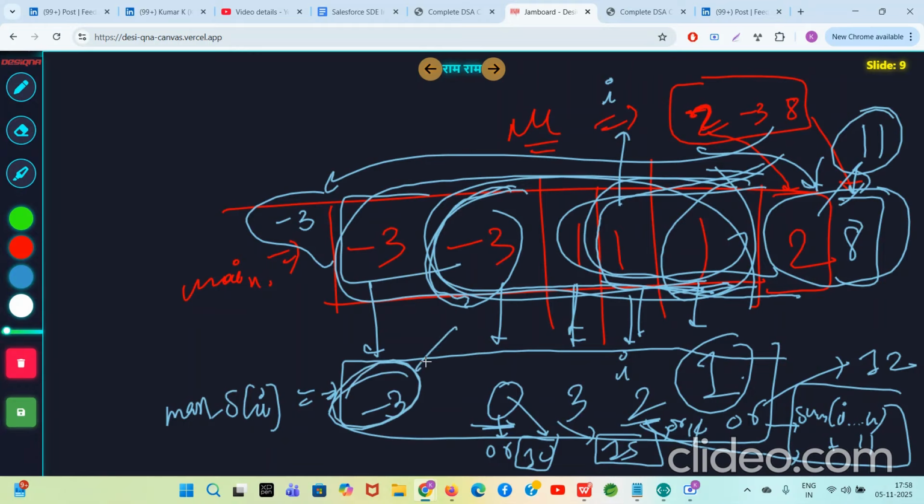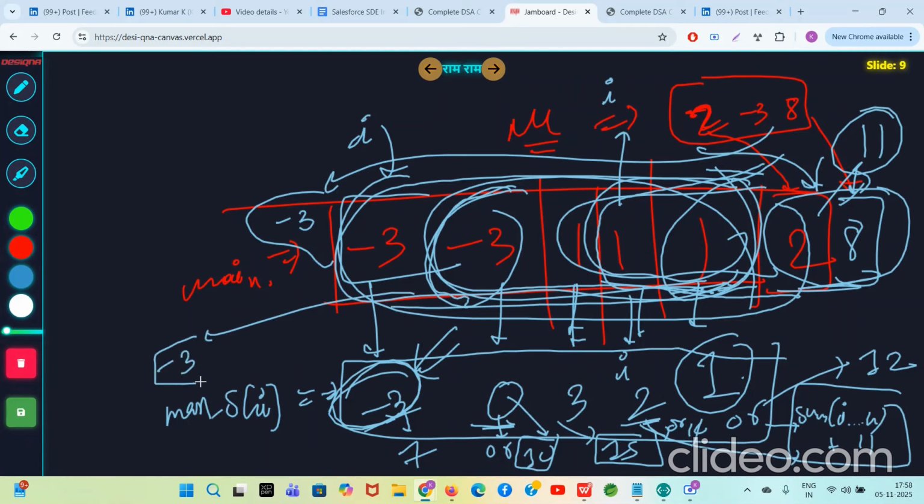This is the normal max of S of I, minus 3, for this index I. But if you add 2 and 8 here in the end, it will become 7. Why? Because the sum of this full original array till here is minus 3. Right? Minus 3 plus 1 plus 1 plus 1, they neutralize themselves, become 0. So minus 3 plus 2, minus 1 plus 8, 7, right?